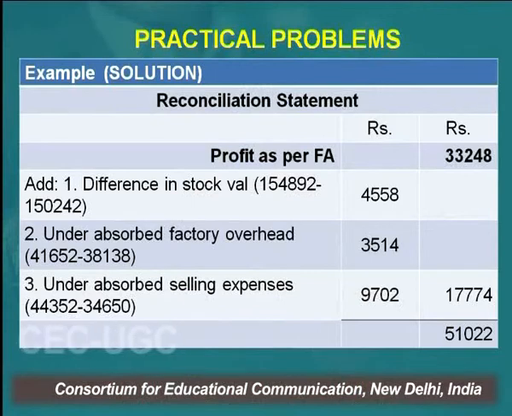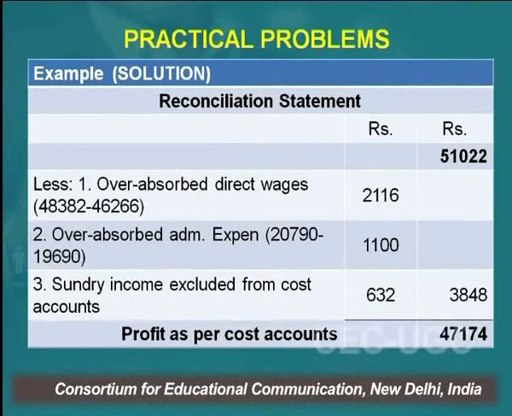So any item, these two items or rather three items, has reduced the profit of financial books, that's why I have increased it. In these three items, this item led to an increase in the profit of the financial books, right? So I have reduced it. So direct wages you have over absorbed, means in the cost books you have shown more, in the financial books you have shown less, right?